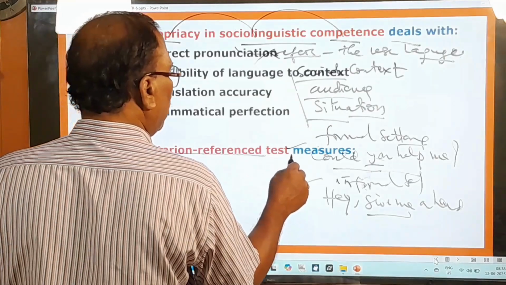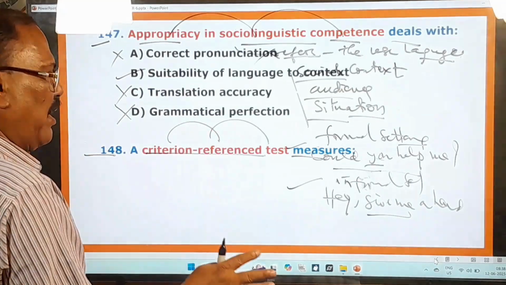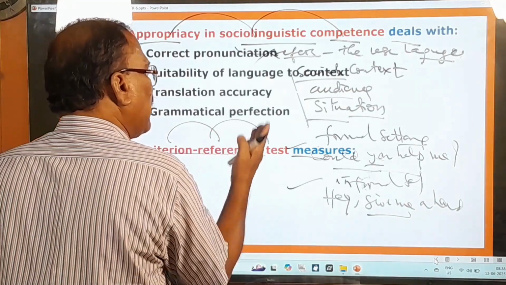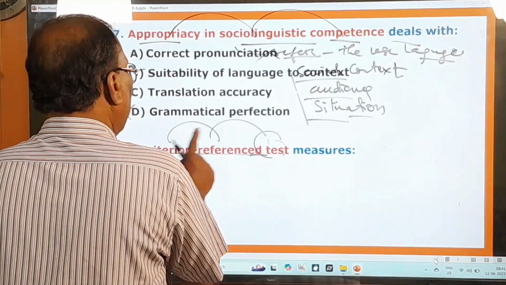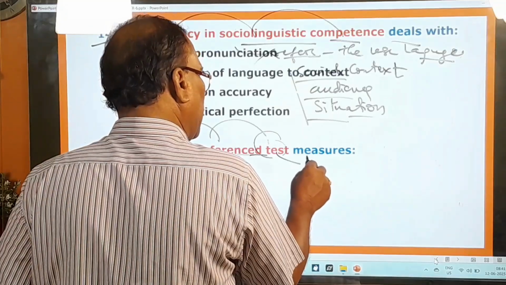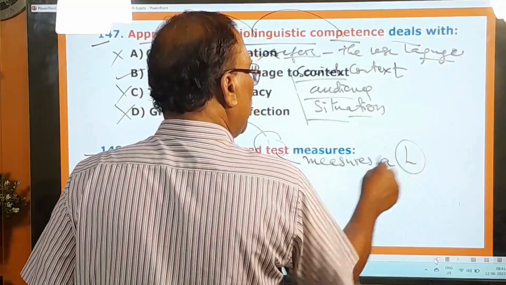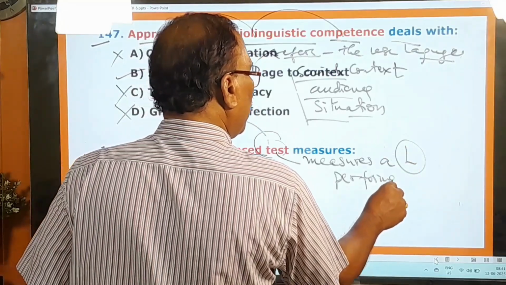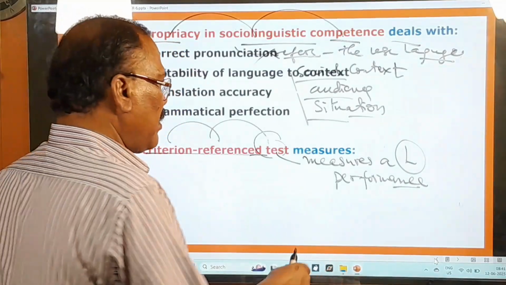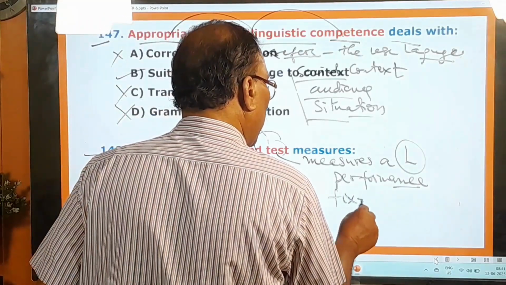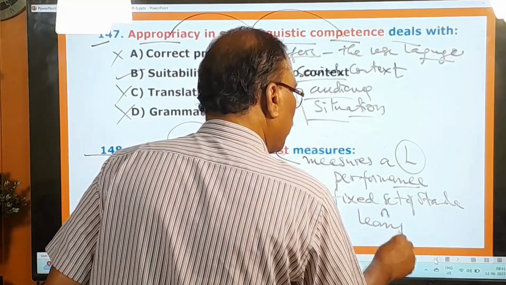A criterion reference test measures. Criterion reference test. What does this criterion reference test mean? Asalu ee criterion reference test ante emiti? Let us have a look at the meaning of this. A criterion reference test is a test that measures a learner's performance against a fixed set of standards or learning objectives.